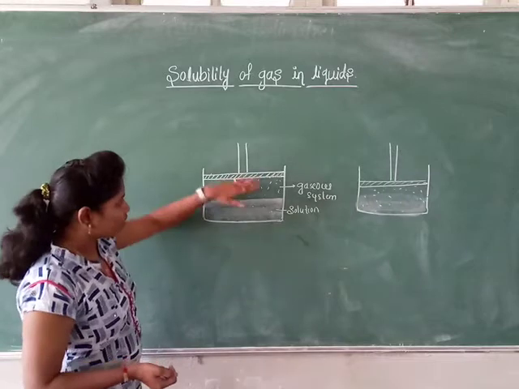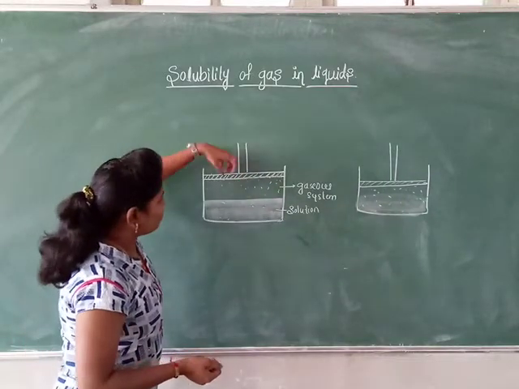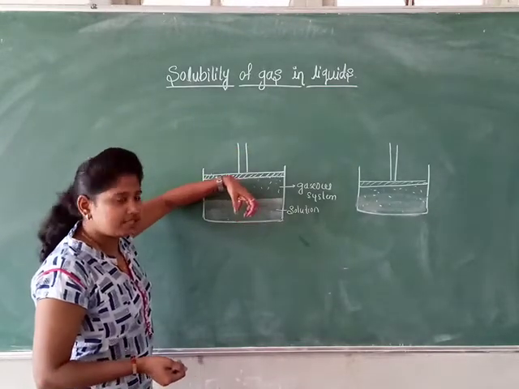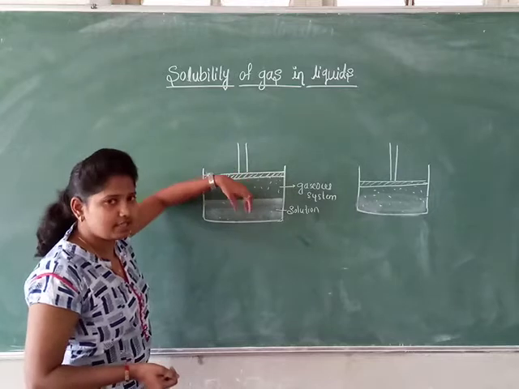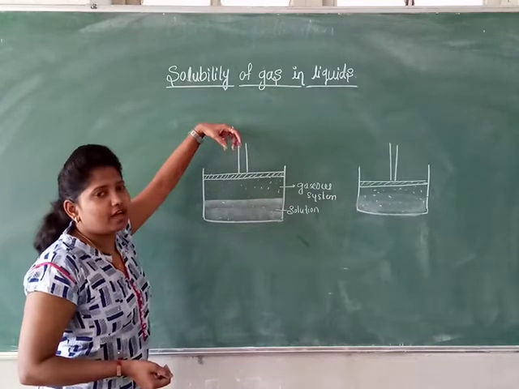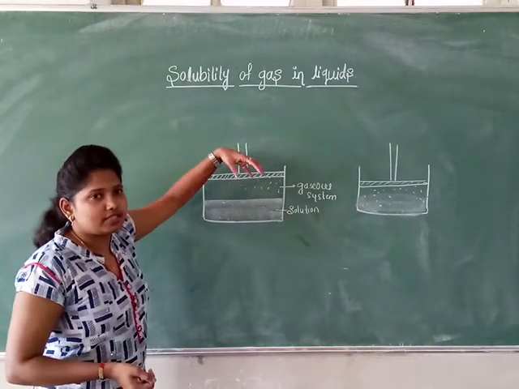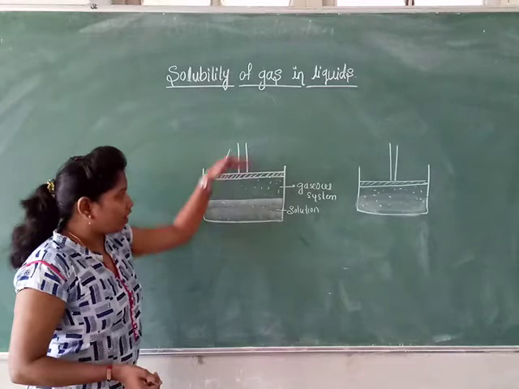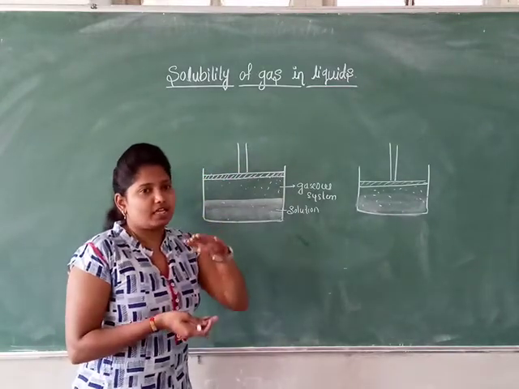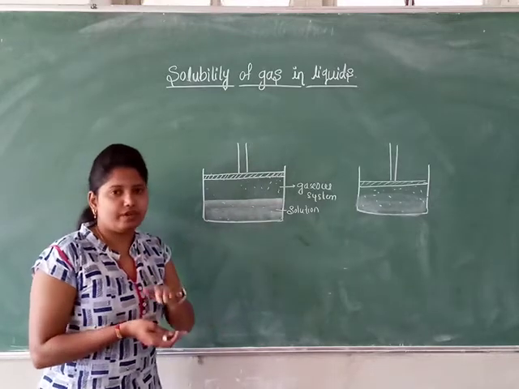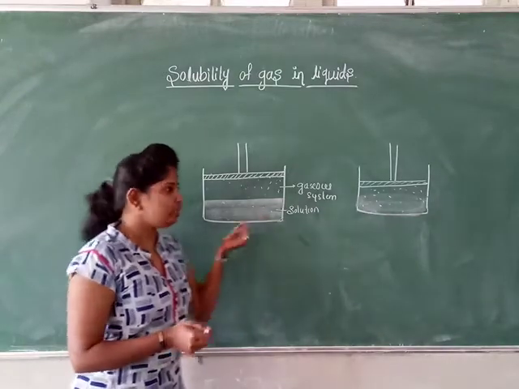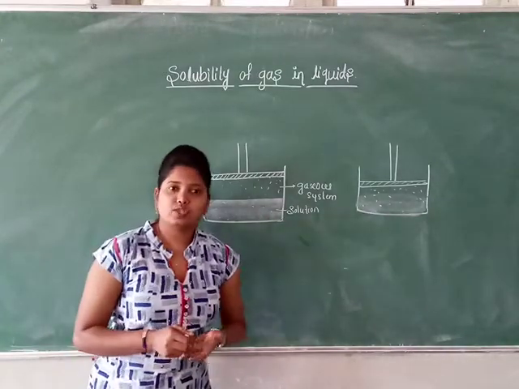See what happens when you pull the piston out from the liquid phase. The gaseous particles that are dissolved in the liquid phase come out from the liquid solution. Therefore, this system is in a dynamic equilibrium. When you apply pressure, more gaseous particles are dissolved in the liquid phase of the solution. So from this you can say that the solubility of a gas in a liquid increases with pressure.